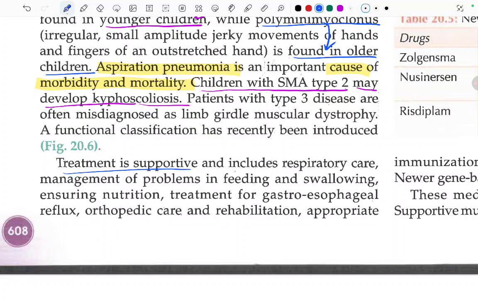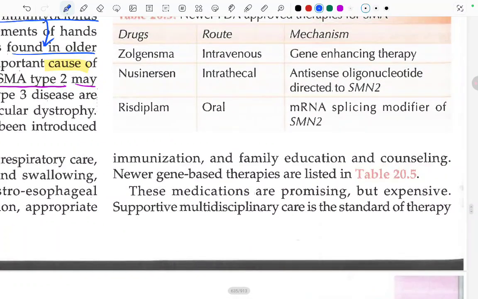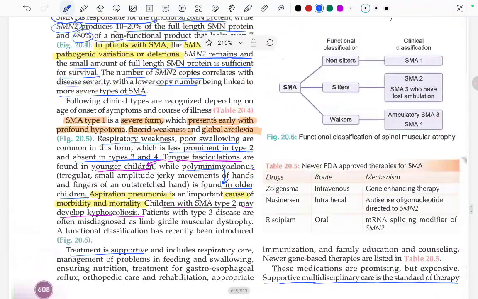Treatment for gastroesophageal reflux, orthopedic care and rehabilitation, appropriate immunization, family education and counseling. Newer gene-based therapies are listed in this table. These medications are promising but expensive. Supportive multidisciplinary care is the standard of therapy. Fine, we have to give care in a lot of domains in this disease.